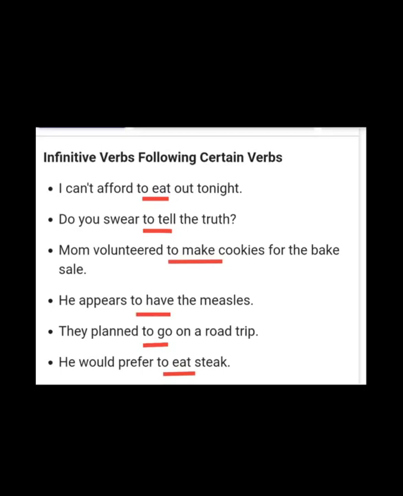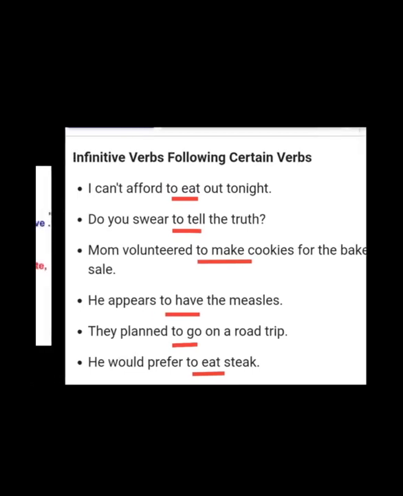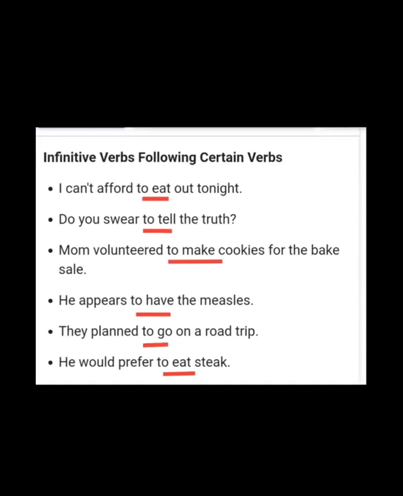See the third one. Mom volunteered to make cookies for the bake sale. So here make is the verb and with that what is added? To. To make is your infinitive. Let's see the fourth one. He appears to have the measles. So here have is the verb. With that what is added? To is added. So to have is your infinitive. They planned to go on a road trip. Go and plan, both are verbs. But here with the verb what should be added? To. So where is to added? To go is your verb 1.